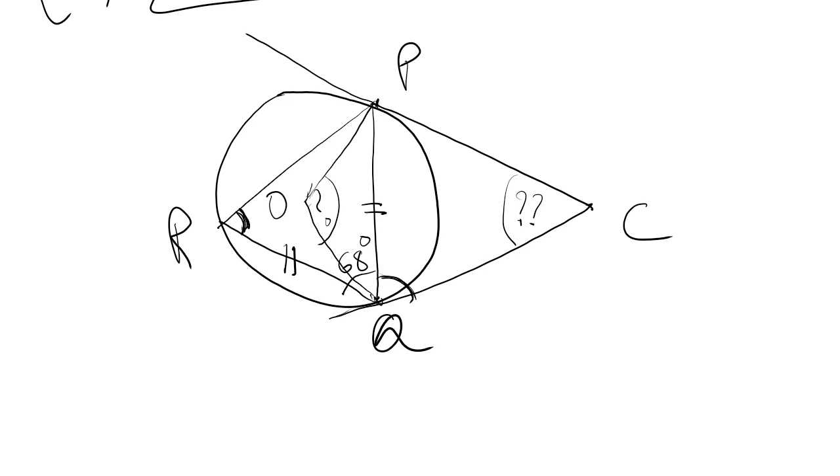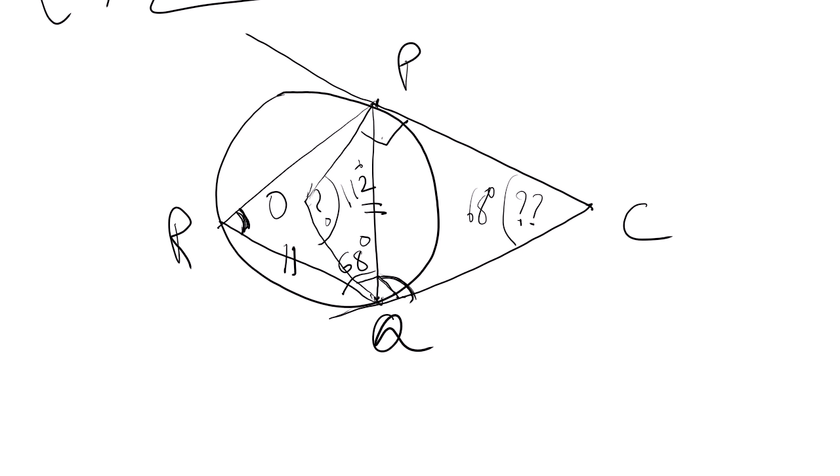No, PQ is not the radius. OQC will be 90, yes. OP also, this will be 90, this will be 90. So in this quadrilateral you used 360, right? You know this value: 90, 90, 180. So you get 180 minus 112, right? So this 68 will come. That is also another way. Yes, rather that is the way I think.